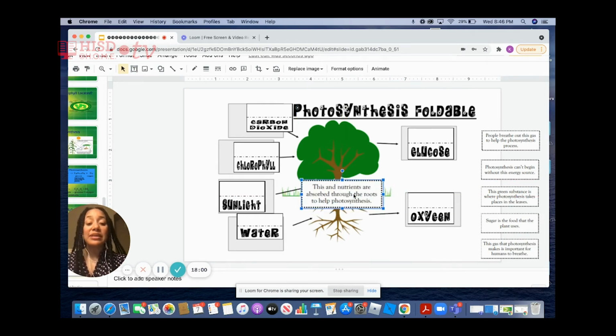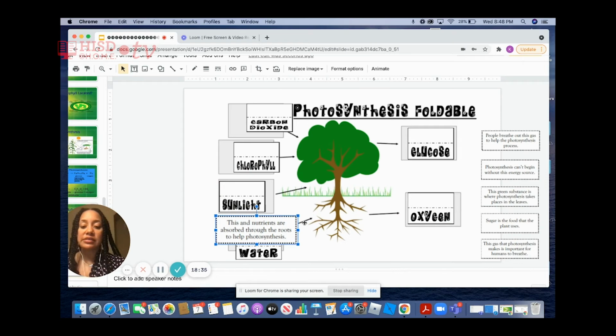So this statement says, this and nutrients are absorbed through the roots to help photosynthesis. So the key in this statement is that the plant gets this from the roots. So what is the plant getting from the roots? Right. From its roots, plants get water. So this and other nutrients is absorbed through the roots to help photosynthesis.